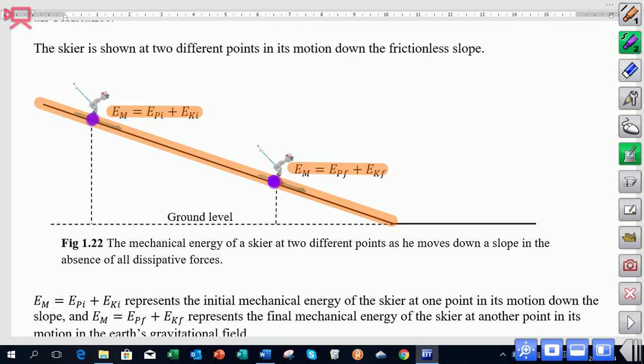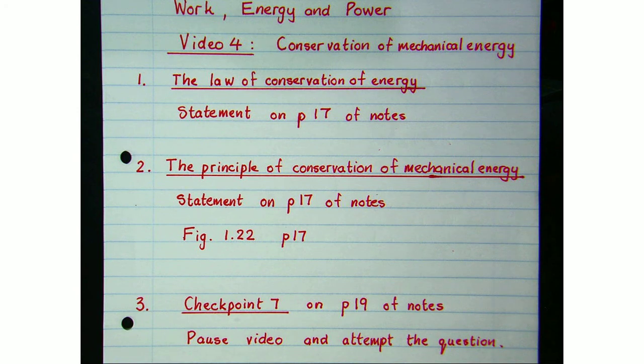So the gravitational force that's acting straight down all the way that he goes down the slope is changing one form of mechanical energy to another. So we can consider the mechanical energy at the top here to be the same as the mechanical energy at the bottom, because there are no external forces acting on the skier as he goes down the slope.